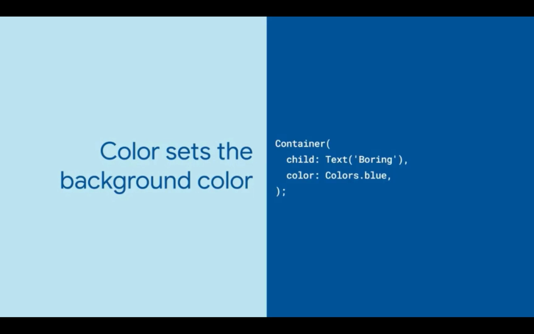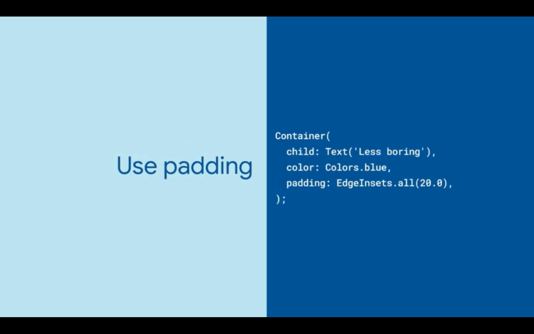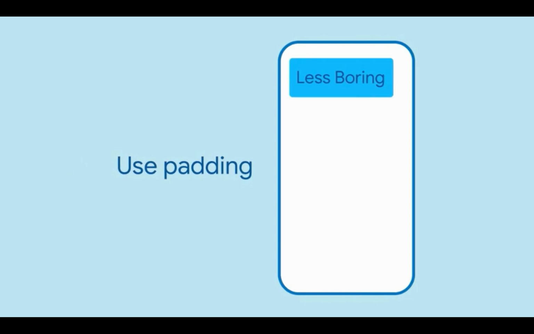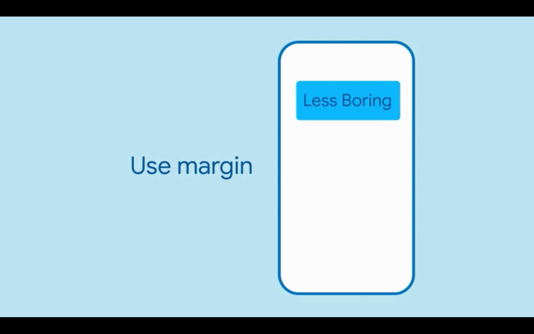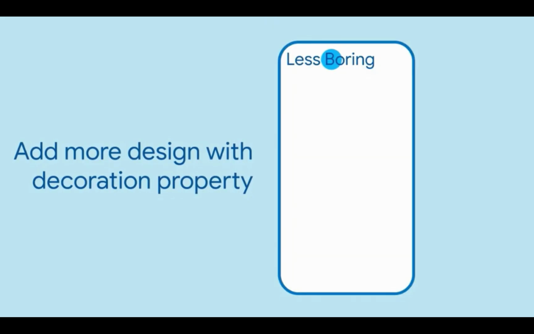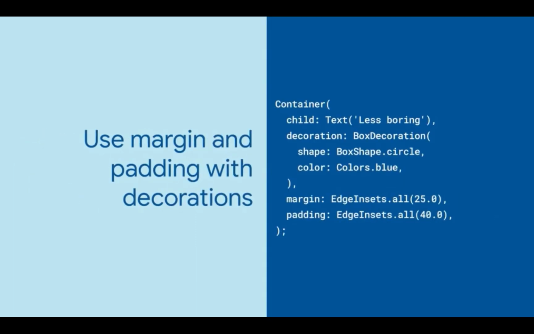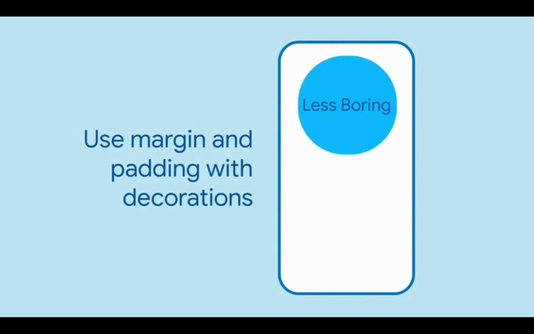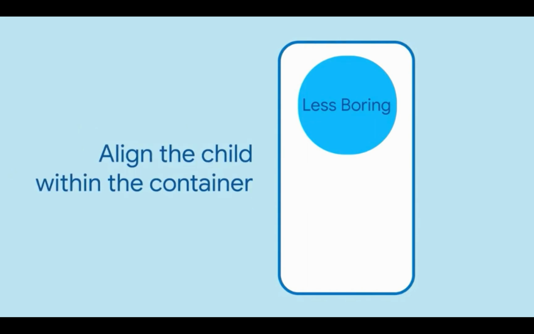Without anything else, the container will resize to fit its child. Use the container's padding property to increase free space between the child widget and the container boundary, and use the margin property to increase the free space around the widget. With the decoration property, you can add shapes to your container, such as circles. By default, the size of the decoration will match the child. In this case, the container has a circular decoration.